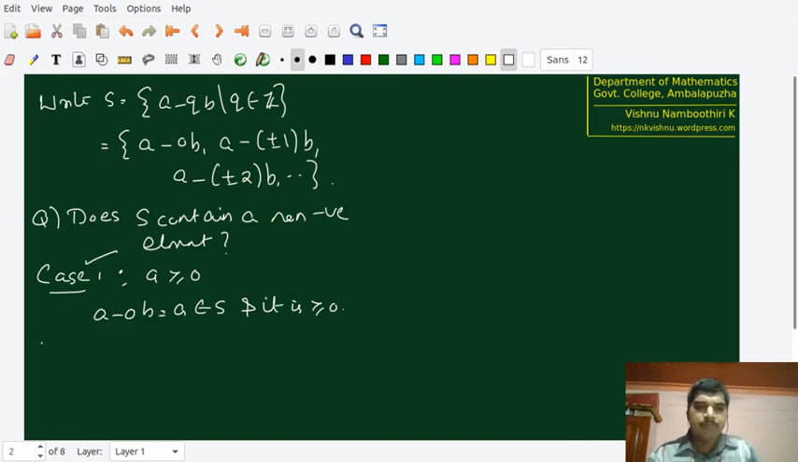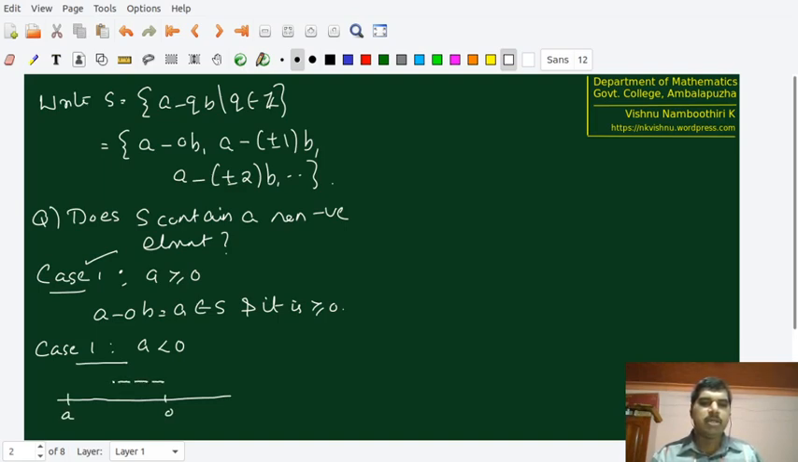So what is the second case? In the second case, we have to take the remaining thing. What is it? A less than 0. In this case, we have to be a little bit careful because the situation actually becomes a little bit more complicated. Suppose that we are taking this number line where 0 is located here and A is located here. Suppose that B is a stick of this much length. Now the question is how many B's we have to take, so that after taking those many B's, we will be definitely covering the negativeness of A.